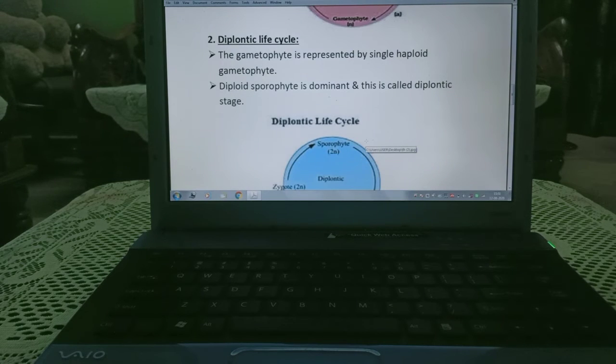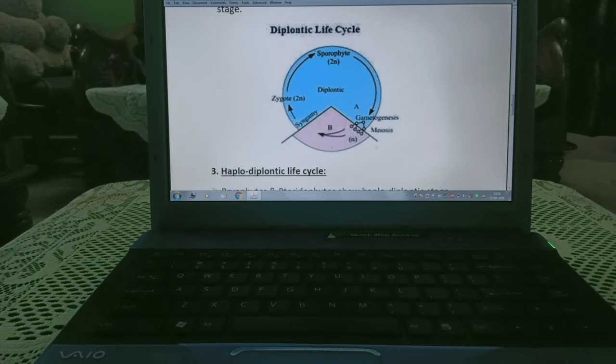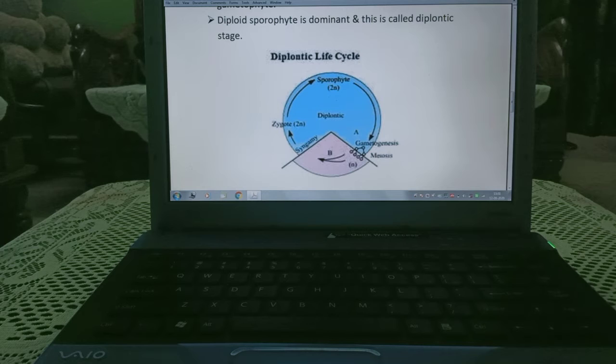Diplontic life cycle. The gametophyte is represented by a single haploid cell and the diploid sporophyte is dominant, and this is called diplontic stage. Now we will understand here. As you can see, this is the sporophyte stage, diplontic stage, that is the bigger one, and the haplontic stage is the smaller one.